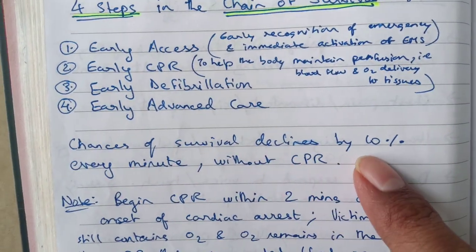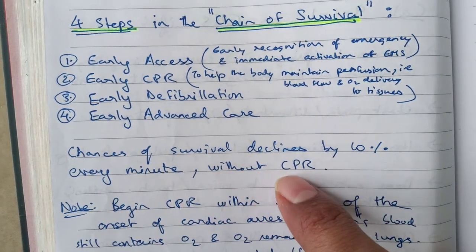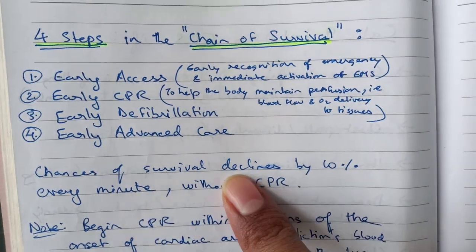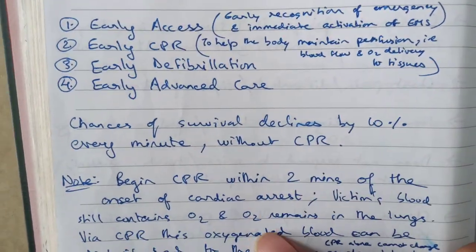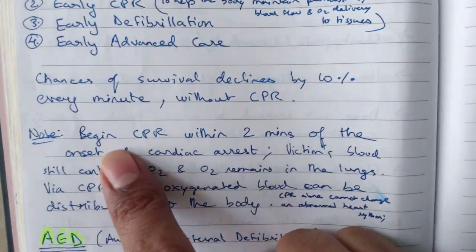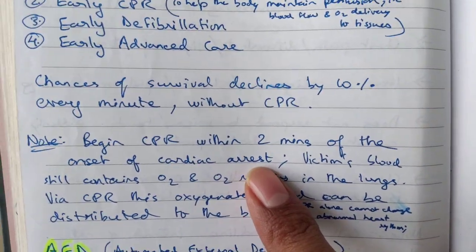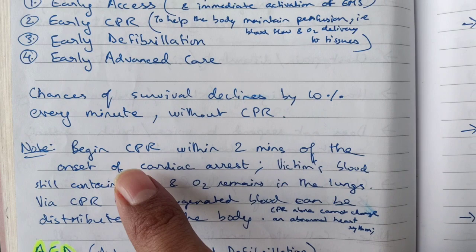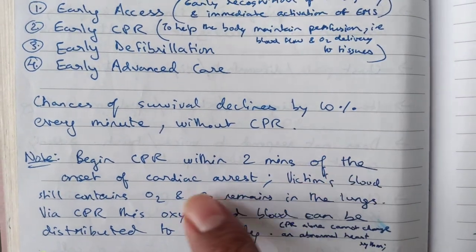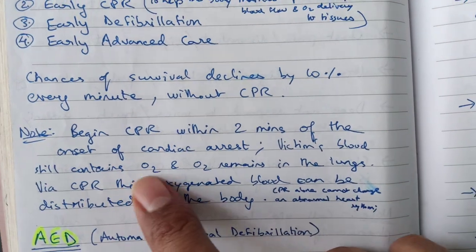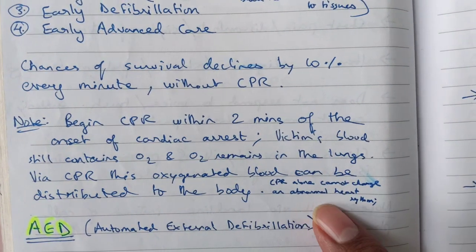Chances of survival decline by 10% every minute without CPR. Every minute that goes by without performing CPR, the chance of survival keeps declining. So begin CPR within 2 minutes of the onset of cardiac arrest. So you may get a question like, what is the time span within which you should start CPR in case of a cardiac arrest? These are just extra information, just go through it.